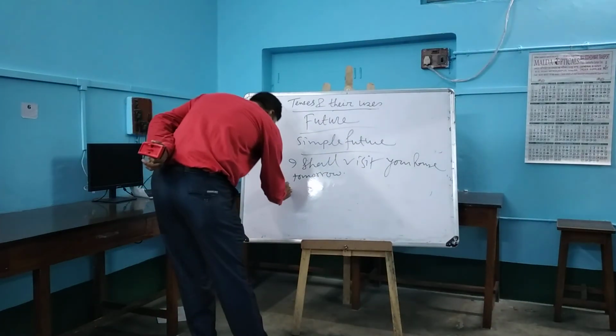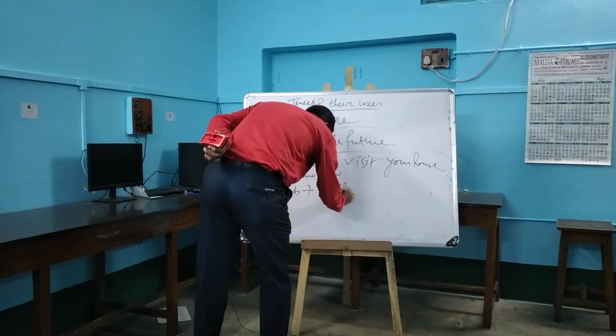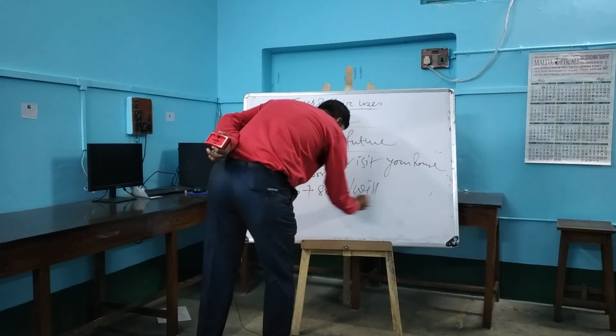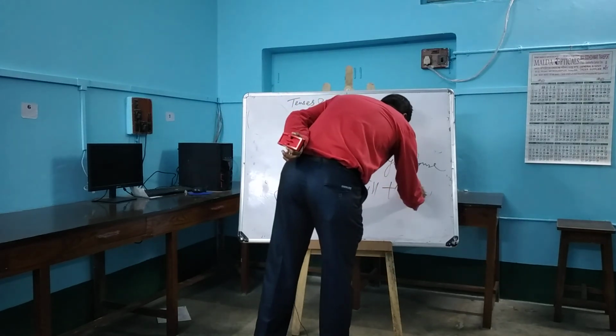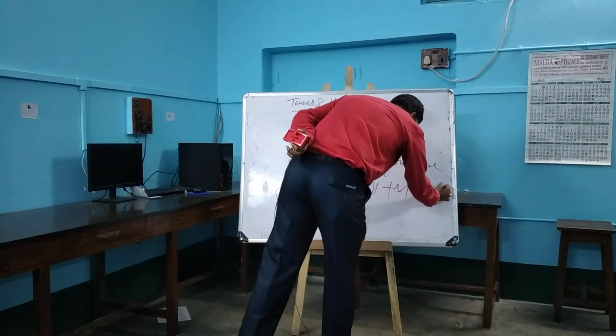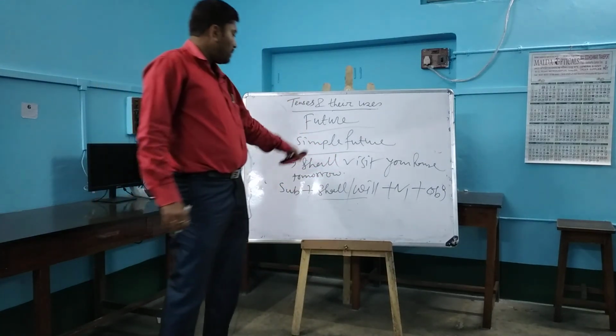The formation is subject plus shall or will, which depends on the subject, plus V1 plus object.